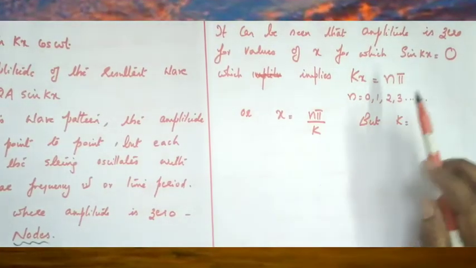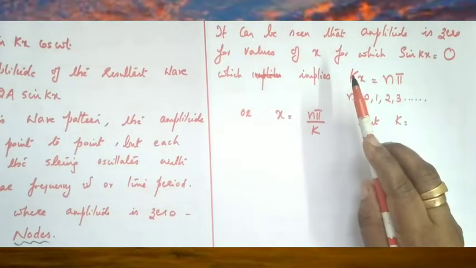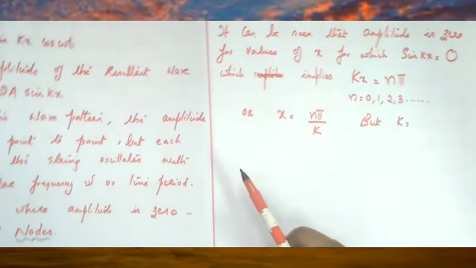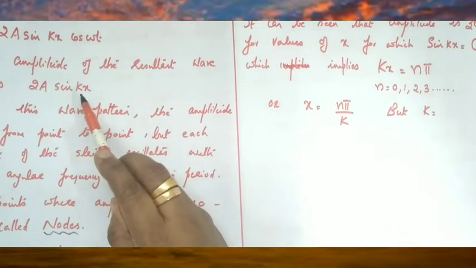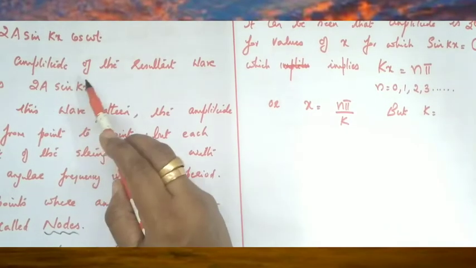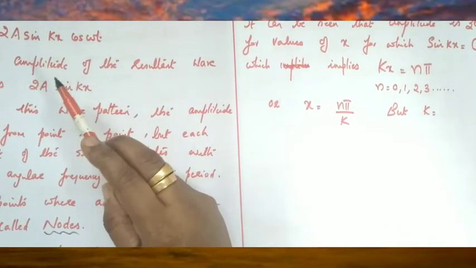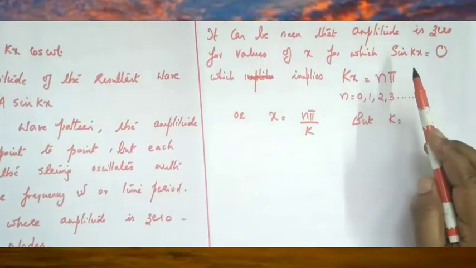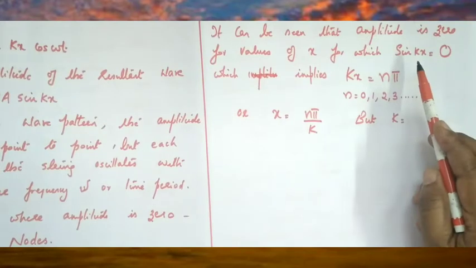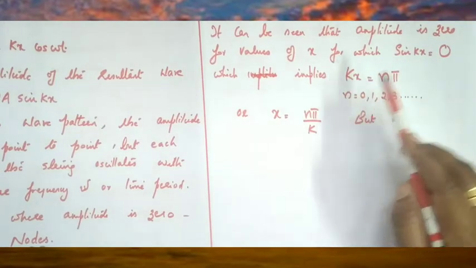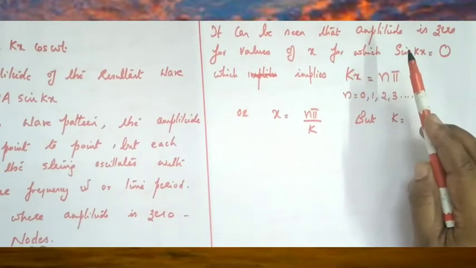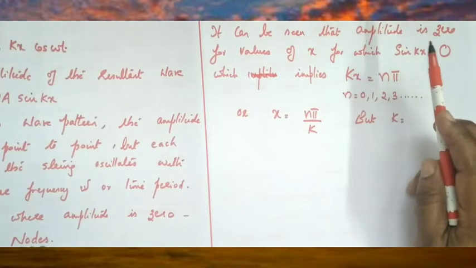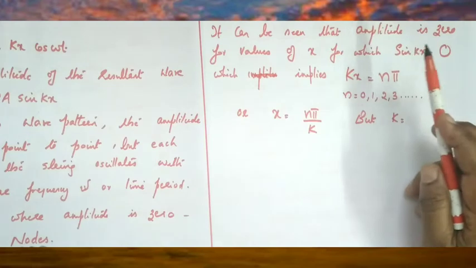It can be seen that amplitude is 0 for the values of x for which sin kx is equal to 0. So we have amplitude 2a sin kx. Here amplitude is 0 when sin kx is equal to 0. That means the condition for node is sin kx equal to 0. If sin kx is equal to 0, what are the values of kx? Kx is equal to 0, 1 pi, 2 pi, 3 pi, 4 pi, etc. Sin 1 pi is 0, sin 2 pi is 0, sin 3 pi is 0.